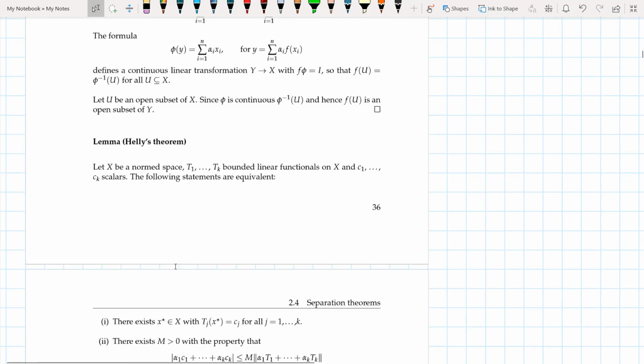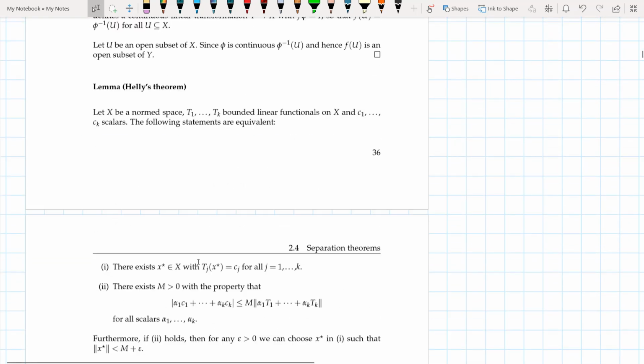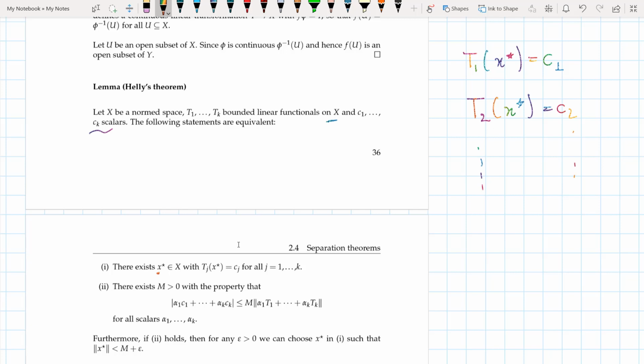And finally, we see Helly's theorem. We see that let X be a norm space and T1 to Tk be bounded linear functionals on X, and let C1 to Ck be scalars. Now the following statements are equivalent. Now it says that there exists an X star in X such that T1 X star is equal to C1, T2 X star is equal to C2, and so on.